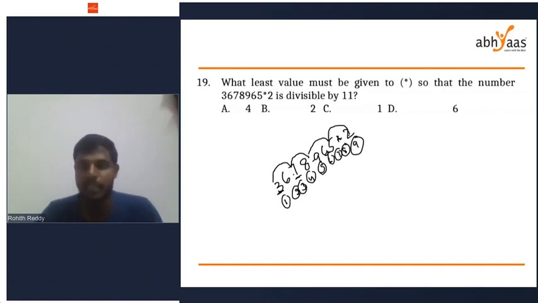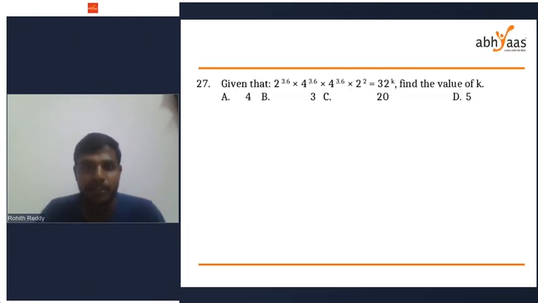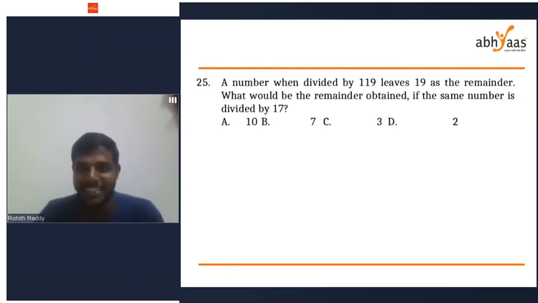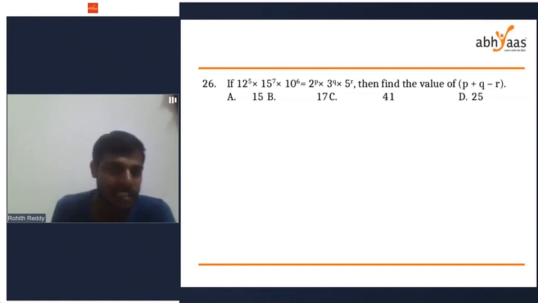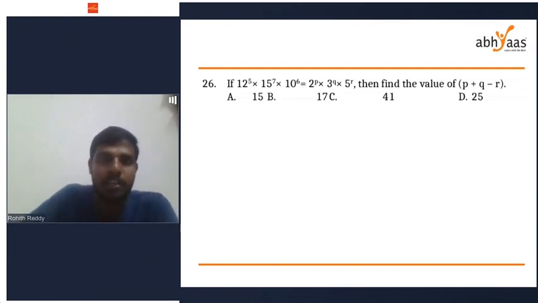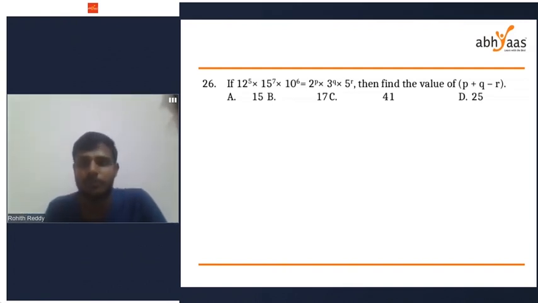No problem. Next, we were doing question number 26. What is the answer for question number 26? 12 power 5, 15 power 7, 10 power 6 equal to 2 power p into 3 power q into 5 power r. So what is p plus q minus r? 17. Ramakrishna says it is 17.